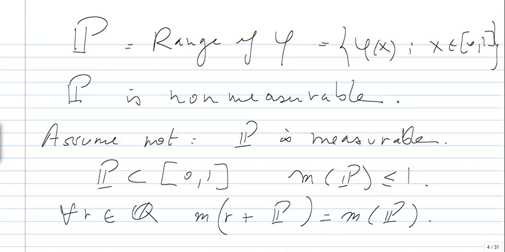So now, knowing that Q is countable, we can consider r plus P, where r belongs to Q. Of course, we can consider only the rationals between 0 and 1, so that will not change anything anyway. So we consider Q intersect [0, 1]. And we know that this set is measurable.